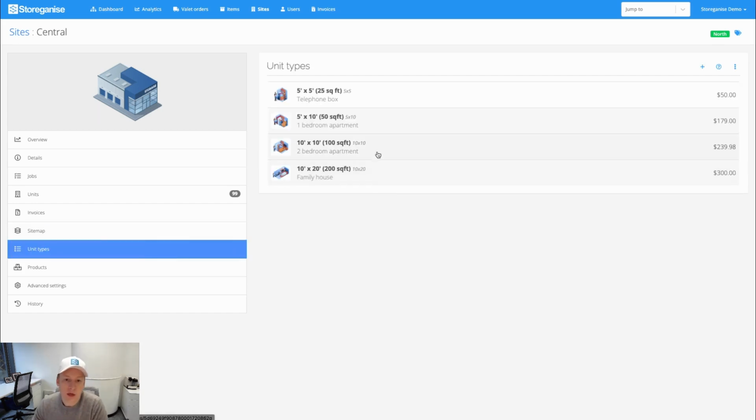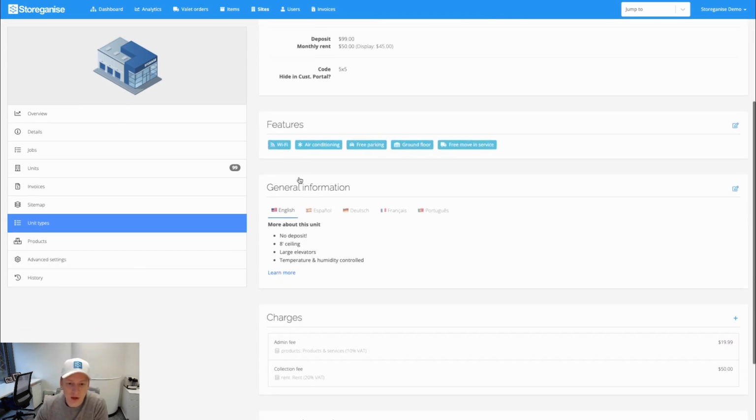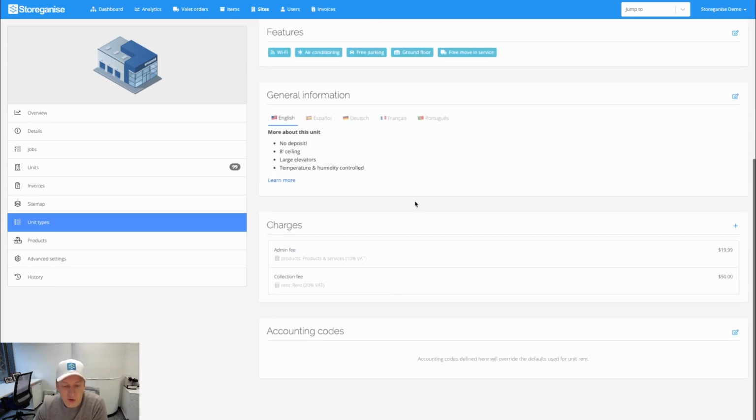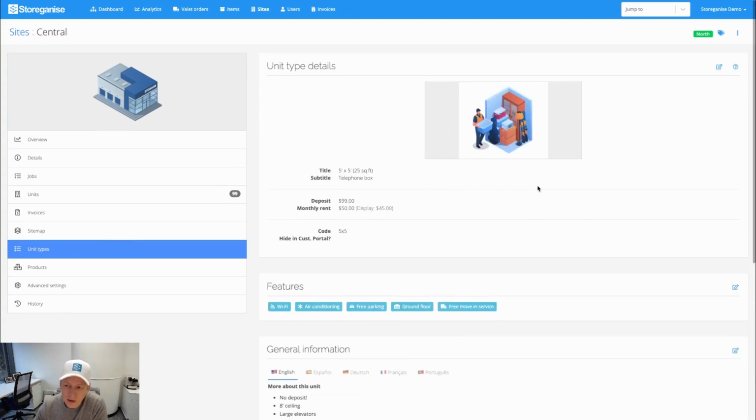Okay, unit types. Each of those will have its own page here. So you'll have information, images, details of pricing associated with each of these, the features, general info. Any charges that are not rental or deposit based can be added in here as well if you need to. Those can be one-off or recurring fees. And again, this is just pulled live into your customer portal. So you make a change here, customer will see it there.